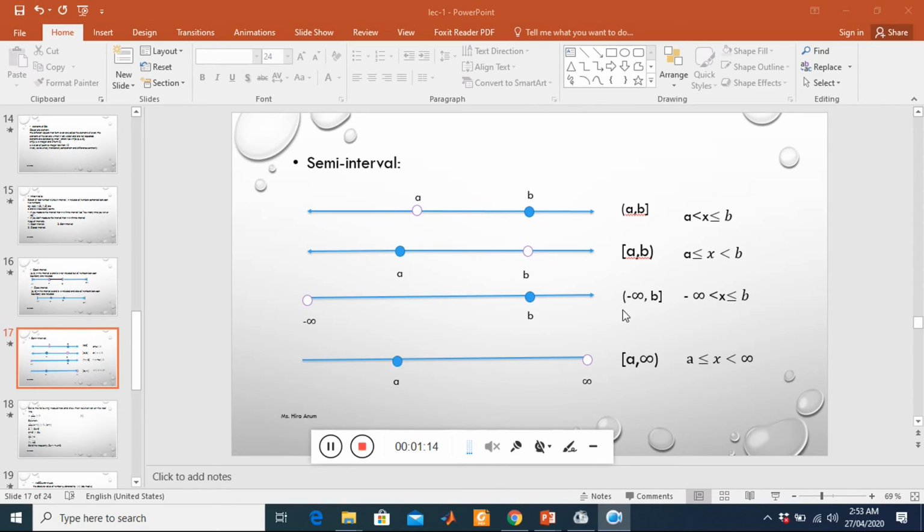It is written as a small bracket, minus infinity, B, large bracket. Here we have A closed and positive infinity open.